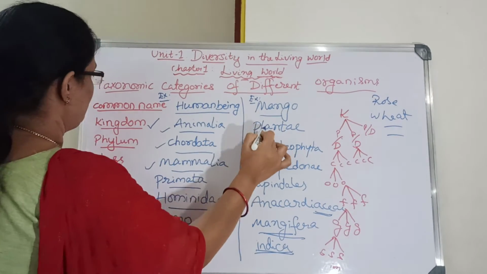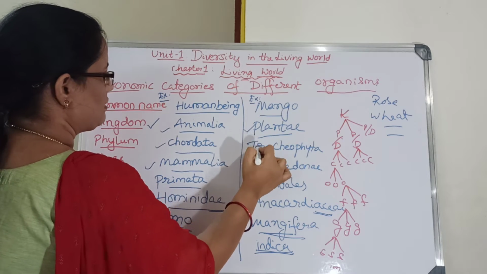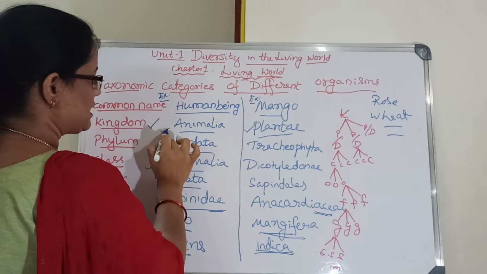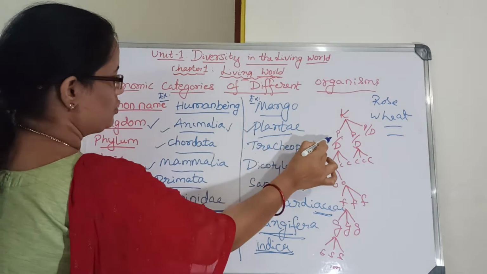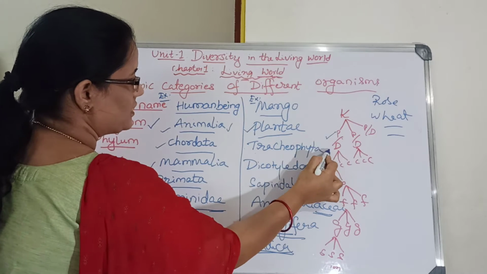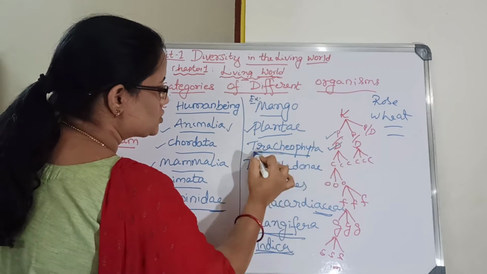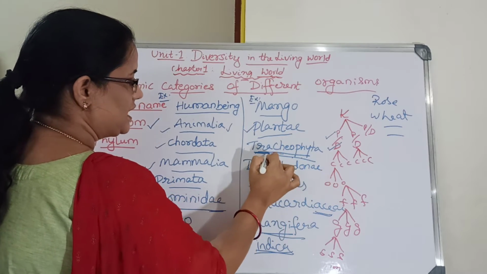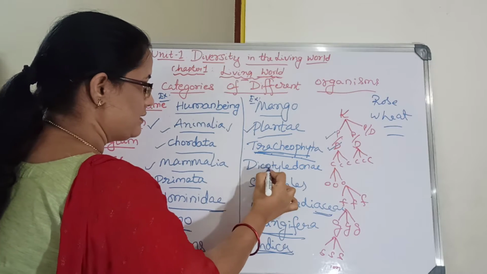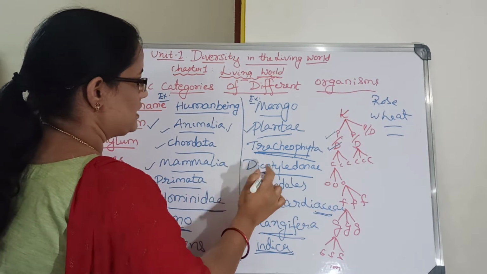And mango comes under kingdom Plantae, but the division here, phylum is for animals, so it comes under phylum Chordata. For plants it comes under division, so this division is Tracheophyta. And then the next class, Dicotyledonae, means dicots.